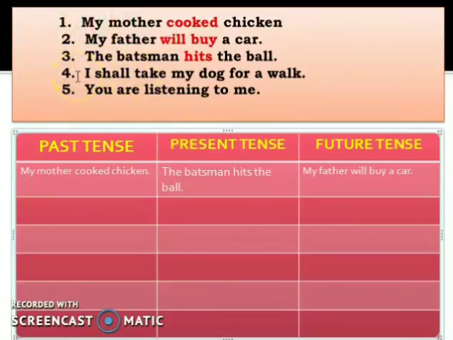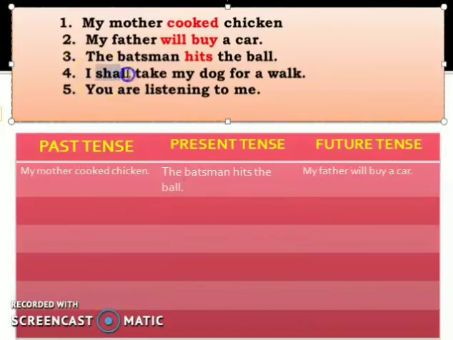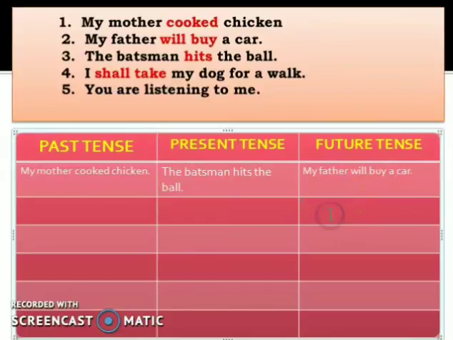Done. Now, I will go to the next sentence. I shall take my dog for a walk. Here, where is the verb? Yes, where is the action? Shall take. So, shall take means I will take my dog for a walk in future. This action will be performed in future. So, shall take refers to which tense? Past, present and future. Just repeat after me or answer with me.